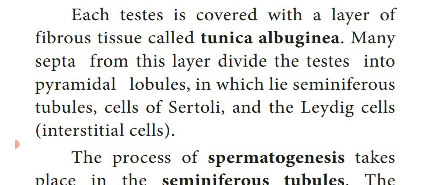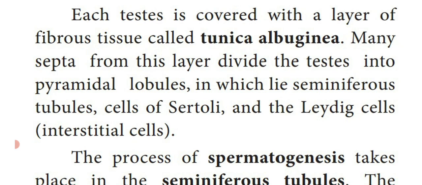And also, a partition or a division which separates the testes is known as septa, dividing each testis into pyramidal lobules.